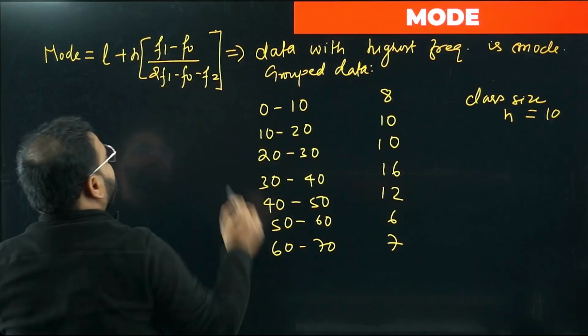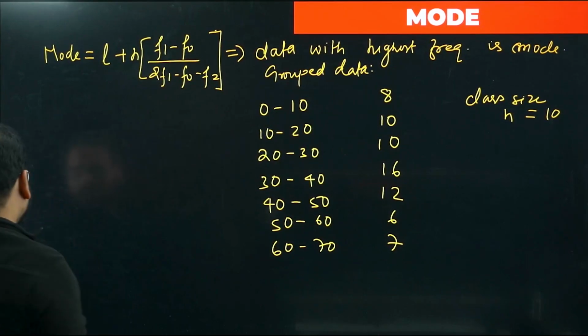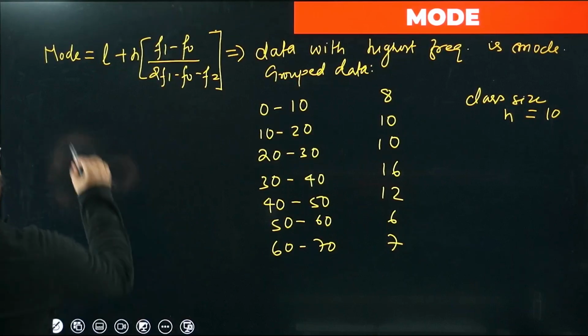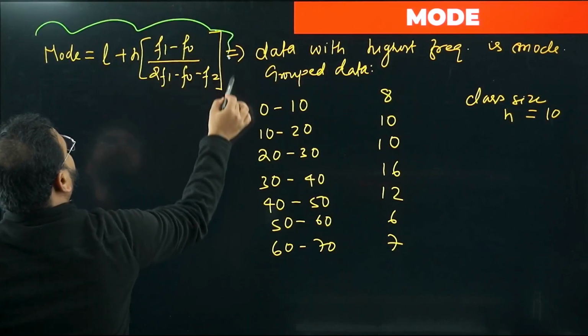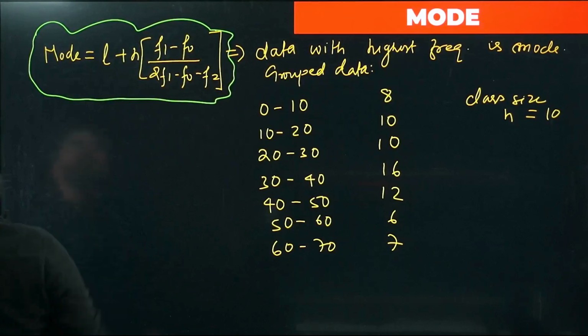We have H multiplied as well. Don't worry about it, I'll explain all the terms. Right now, just remember this formula. We have this formula for mode.